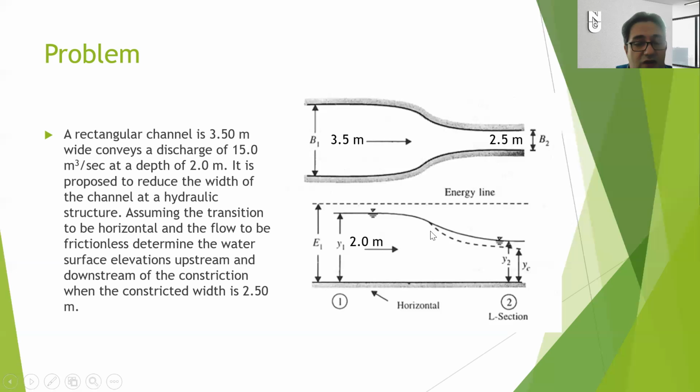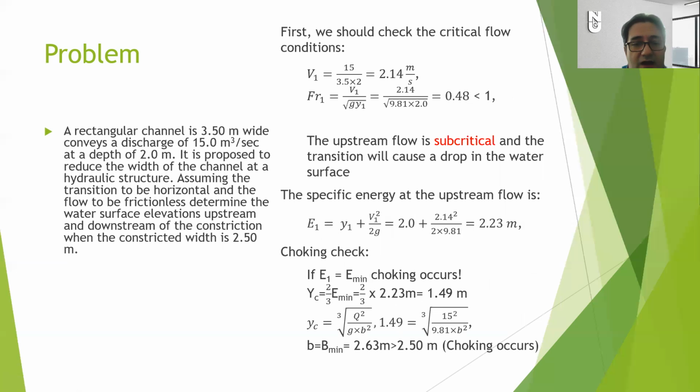Okay, this is what you should note. When you complete your calculations, you should be sure that the Froude number is smaller than 1, then your calculation is correct because it is subcritical flow. And let's calculate the specific energy at point 1. It is easy. The specific energy equation is this one. If you put everything together into the equation, you will end up with 2.23 meters as the specific energy of the system at point 1.